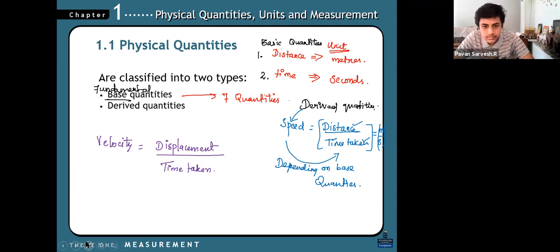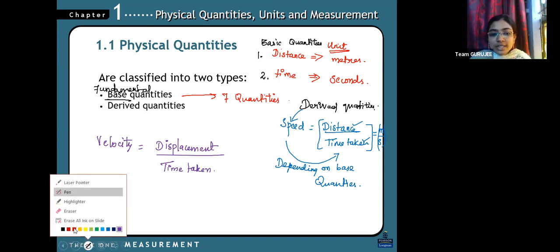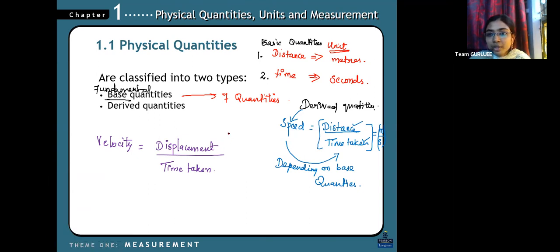Again, you know the term velocity. Have you come across velocity? Velocity means displacement divided by time taken. There is a huge difference between speed and velocity, and what makes the difference is distance and displacement. That difference I'll tell you clearly. This is only for your basic understanding. This derived quantity I'm giving, that and all we'll see later. No need to worry about it. We'll provide you the class for that also.